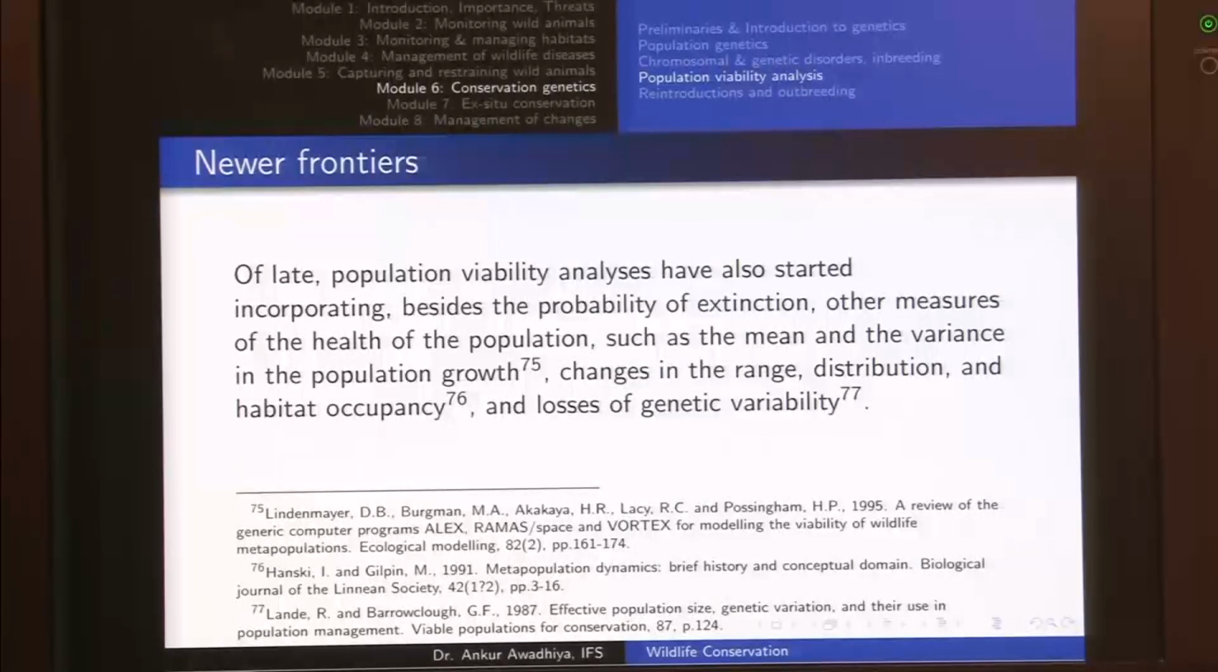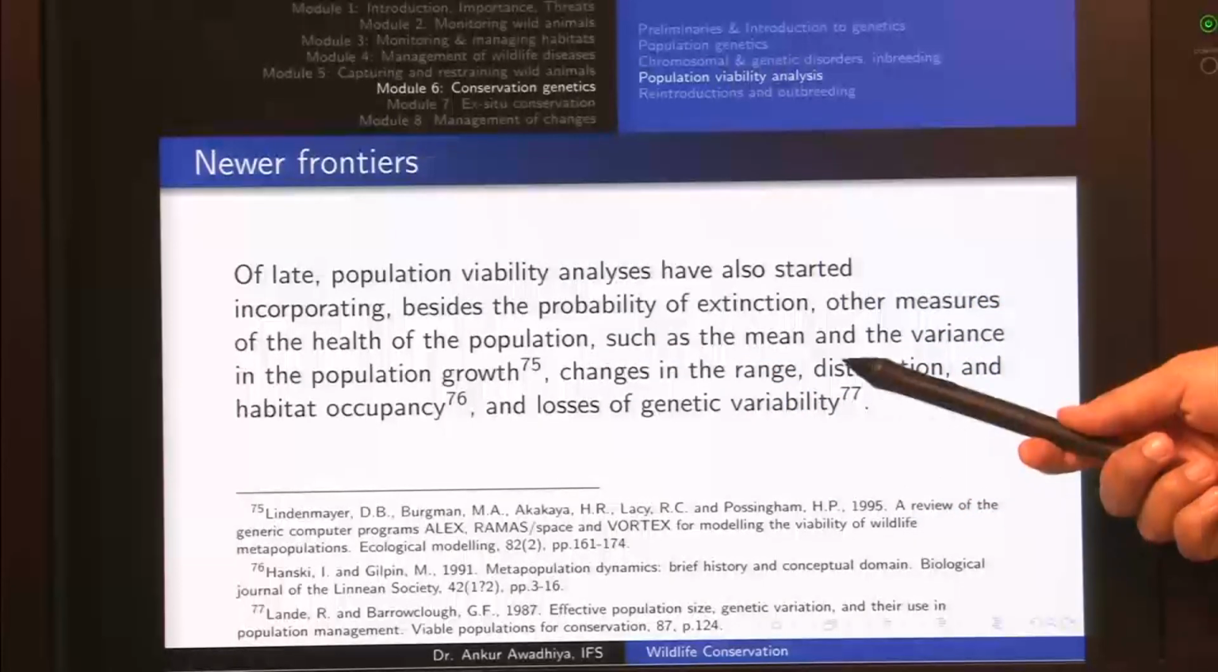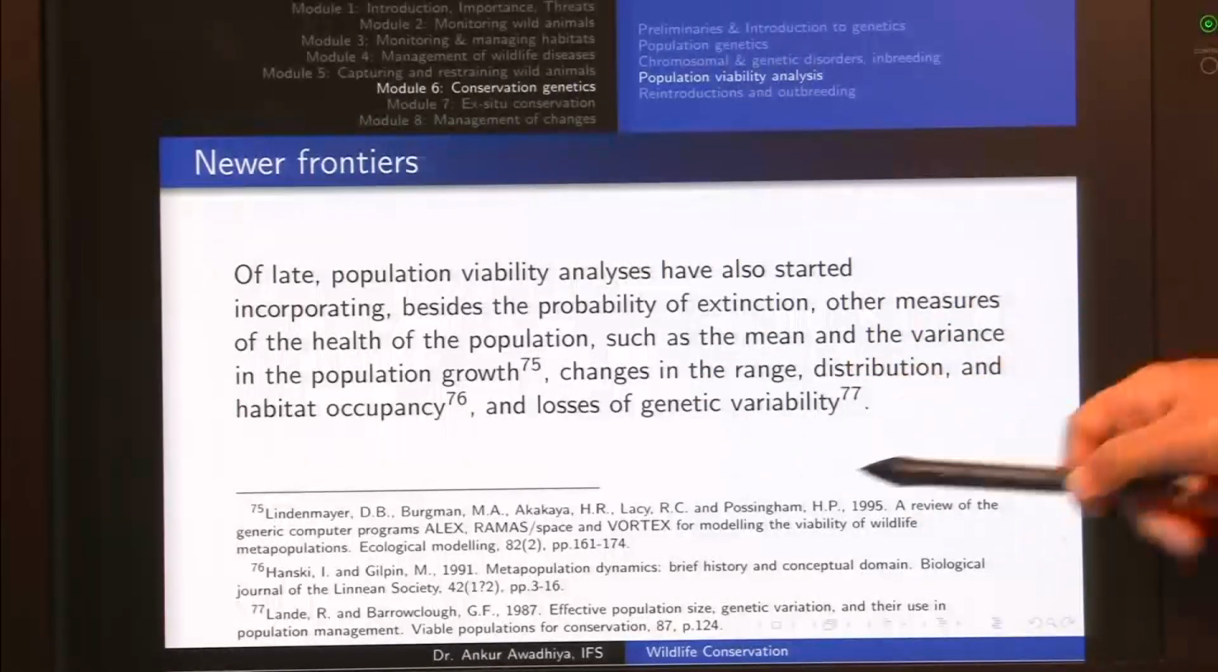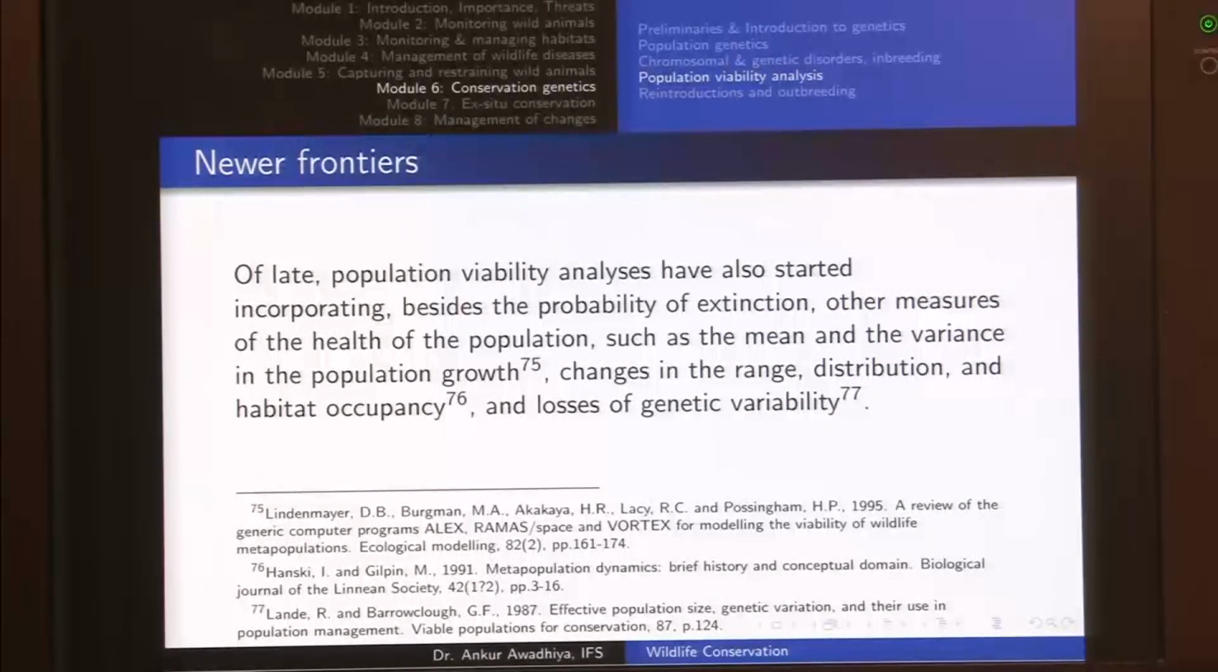Now, apart from just using softwares and simulations for understanding of just the population viability, these days population viability analysis is also being used for other things besides extinction, such as the measure of the health of the population, such as the mean and variance in the population growth, changes in the range, distribution and habitat occupancy, and losses of genetic variability. So when we looked in our simulation, we saw that our last column was the amount of genetic heterozygosity that was present in the population.